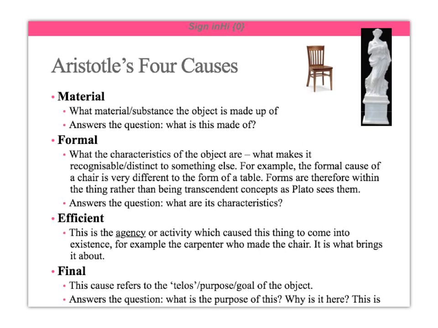So the four causes, always use an example. Aristotle himself actually uses a statue, but a common example that people might use is a wooden chair. In each of the causes, I always find it helpful, if I was writing about them, to define what the cause is and say what question it answers. A way of thinking about it is: why is this thing here? What makes it different to something else? What is it made of? How did it get here?